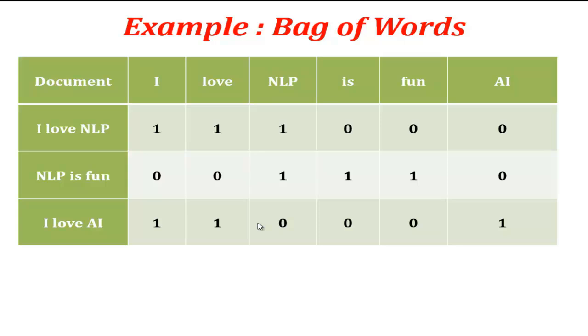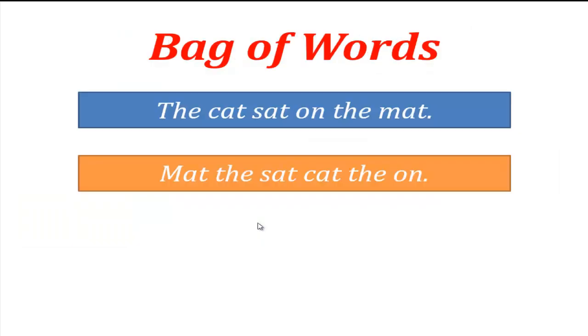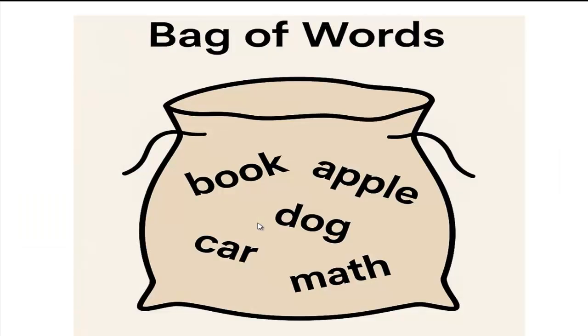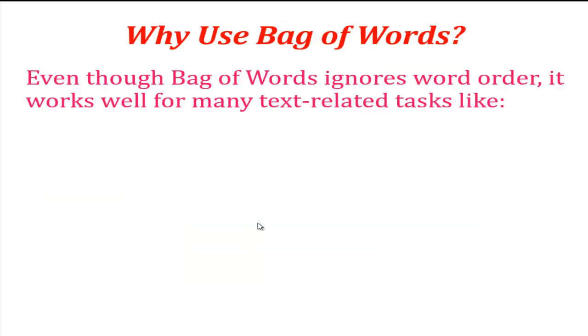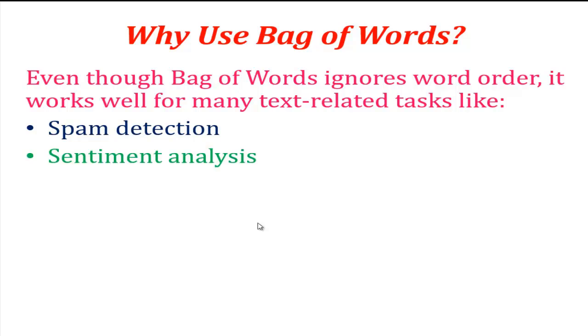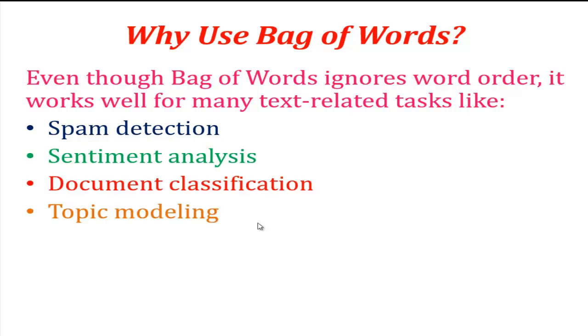So the idea is very straightforward. We create a vocabulary of all unique words in the corpus. Then for each document, we count how many times each word from the vocabulary appears. The order of words is ignored. We just focus on the presence or frequency of words. That's why it's called a bag, like putting words in a bag and just counting them without caring about their order. So now the question is, why use bag of words? Even though bag of words ignores the word order, it works well for many text related tasks like spam detection, sentiment analysis, document classification, and topic modeling.